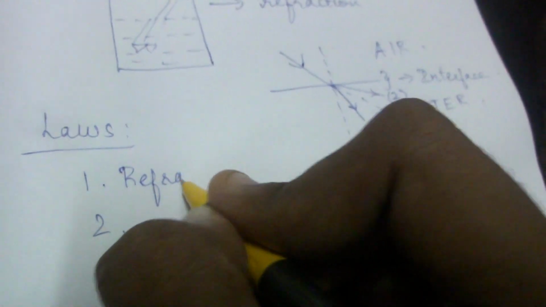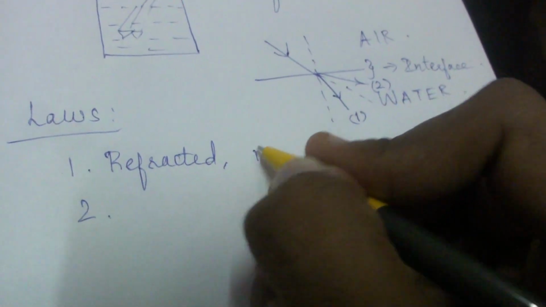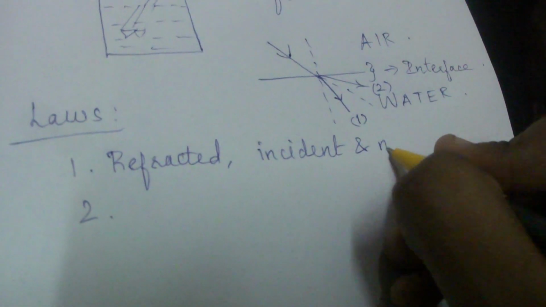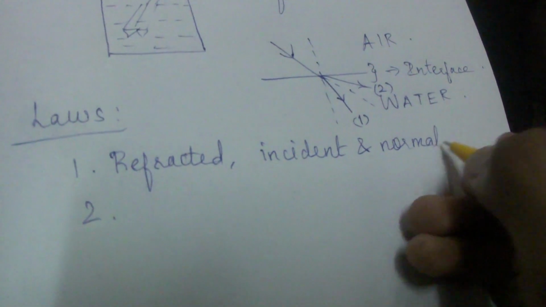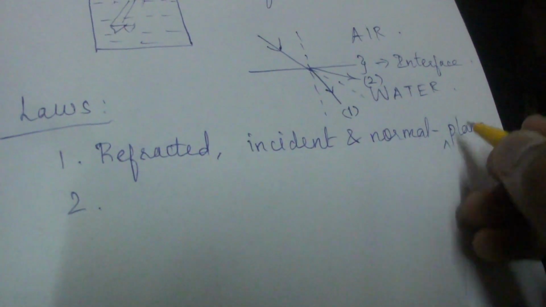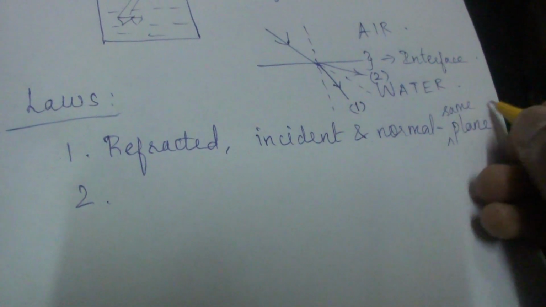Refracted ray, incident ray and normal all lie in the same plane. That is the first law of refraction.